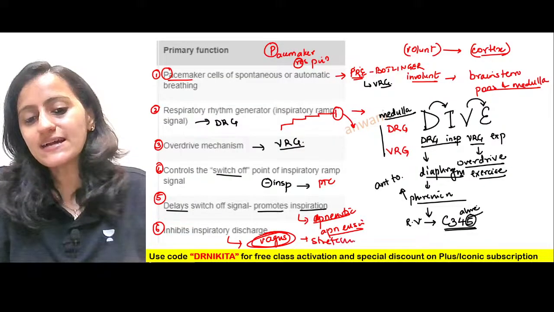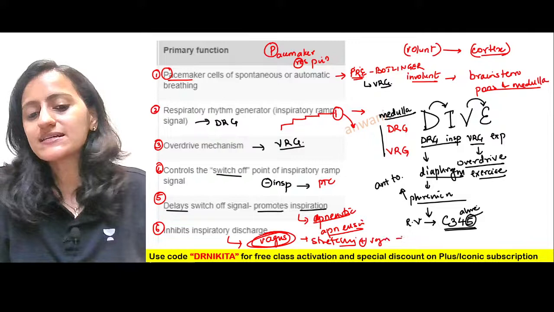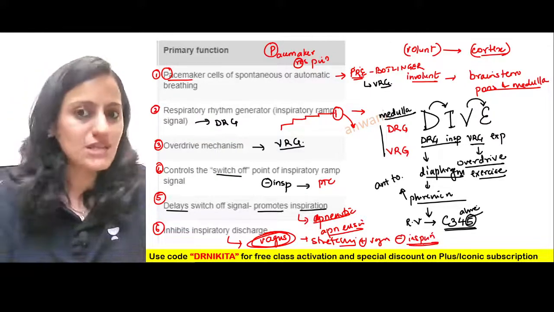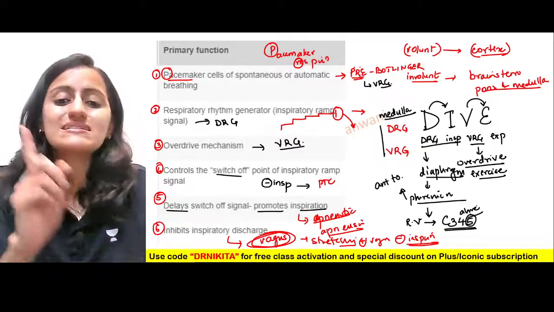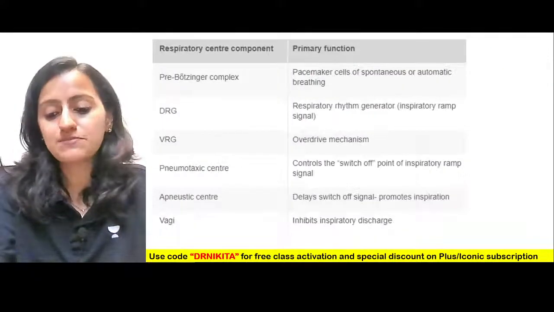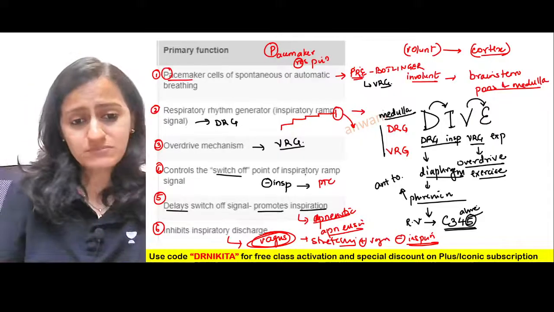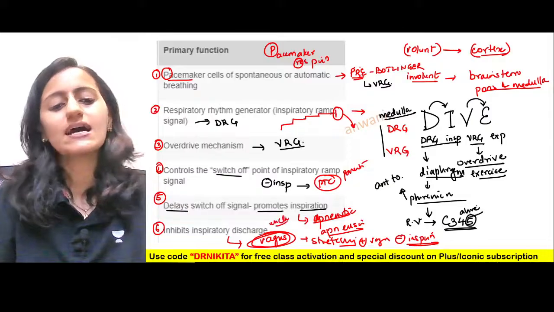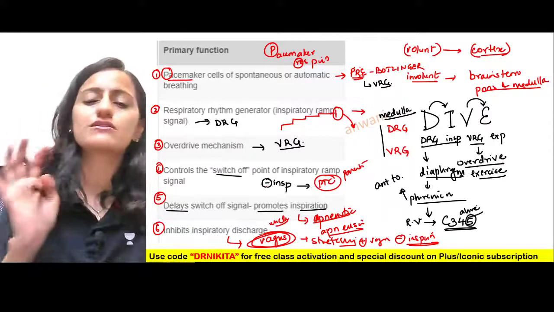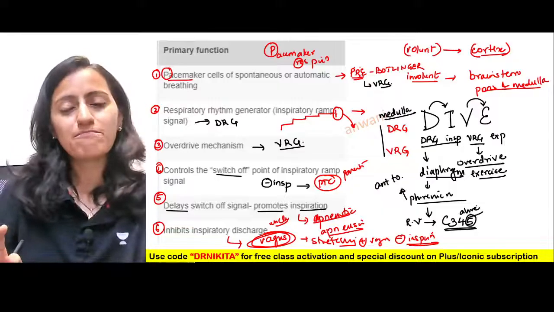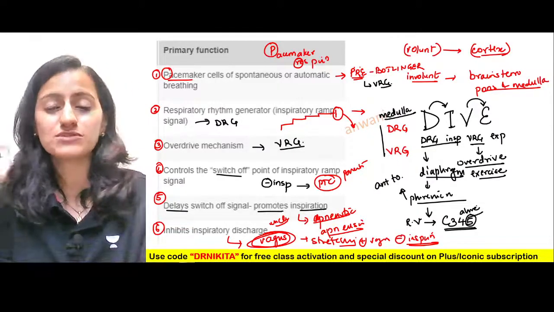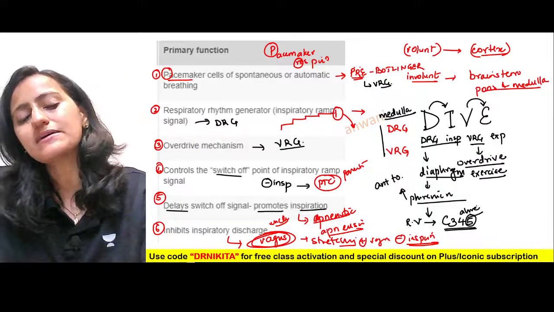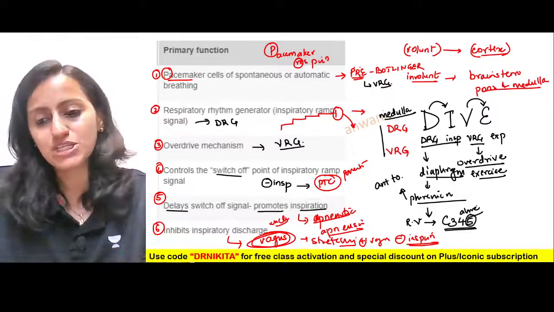So basically the lung stretching stimulates the vagus and that inhibits the inspiration. So remember that vagus is also inhibitory to the inspiration. So basically the pneumotaxic center is like the parents and the vagus is like the uncle and the aunt who are also trying to control the child. Okay, so you have the parent, that is pneumotaxic, and you have the vagus, who's the uncle and the aunt, both of them trying to inhibit the apneustic center, basically both of them inhibiting the inspiration.